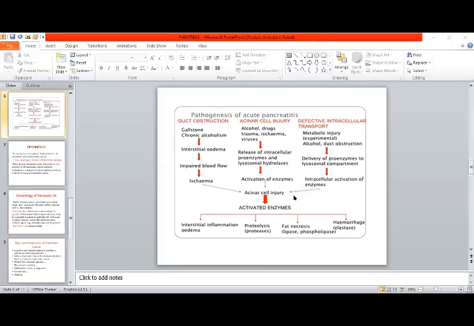And which amino acid, which analog of amino acid, is introduced for the growth hormone stimulation test?